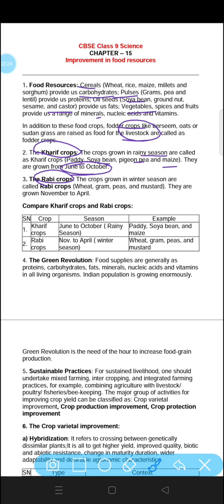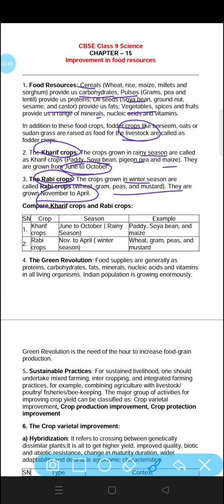The second type of crop is Rabi crop, the crop which is grown in the winter season. Now it is the winter season going on, so the crops being grown now are winter crops. We can consider winter after October, from November to March. It is called the winter season, and from November to March or April, it is the season for Rabi crops.